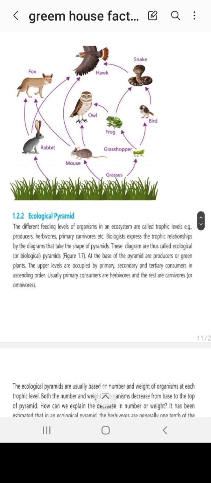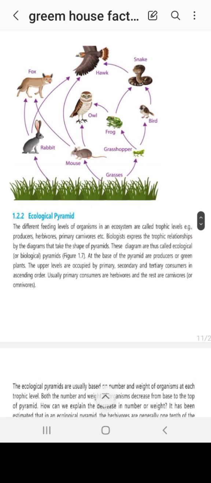Above the producers are the herbivores. What are they? They are the herb eaters, the greenery eaters. Ahead of them, at that particular point of the pyramid, there would be the primary consumers, which are primary carnivores. So we can see that biologists express their trophic relationships by diagrams that take the shape of pyramids.